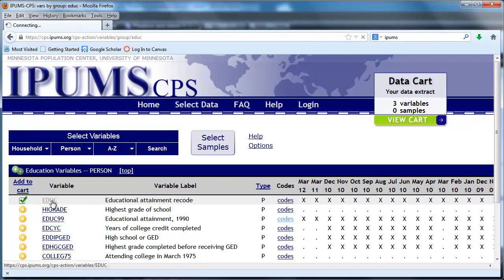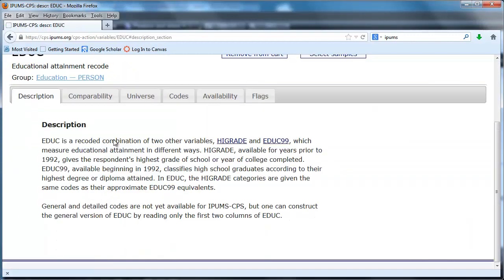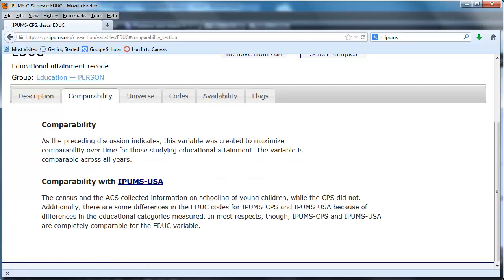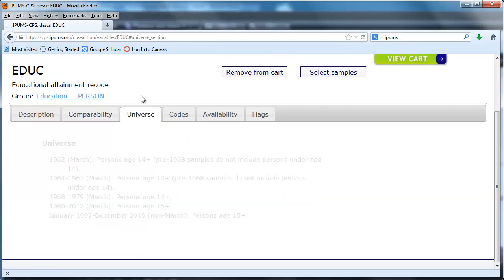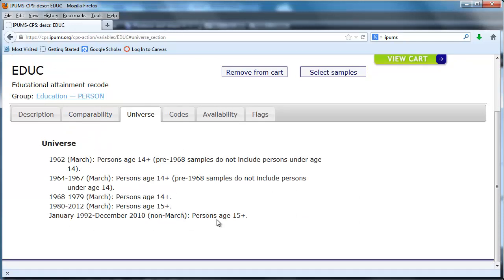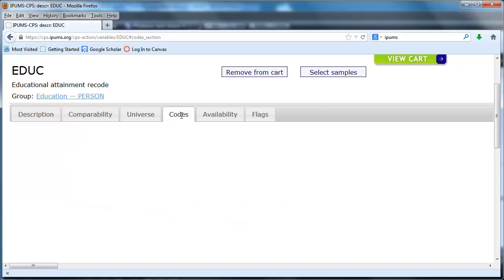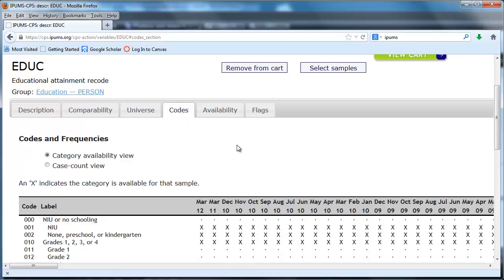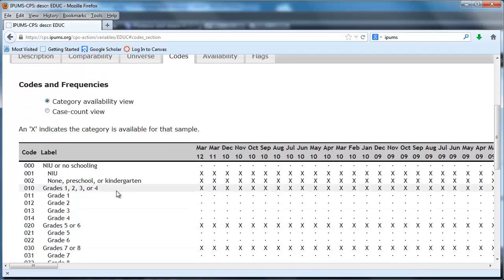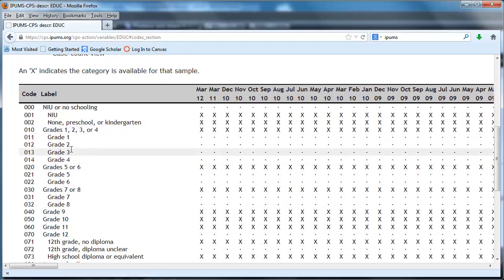If I click on that variable, you can go see description. It's a combination of a couple variables. The comparability of this variable, the universe. For our purposes, it's asked of people 15 and above. The codes, and this is going to be important, and you need to be aware that it's not simply grades 1, 2, 3, or 4, or 12, or whatever.